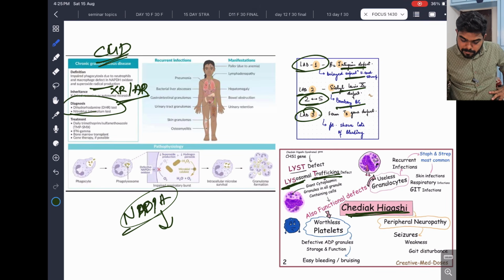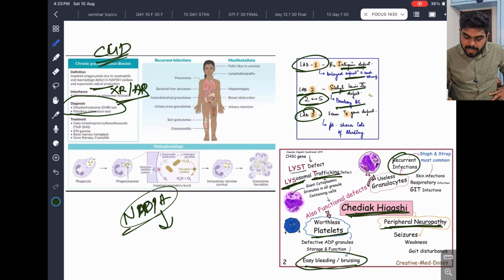Okay, so it's very important. Here, what has happened is these are functional defects and worthless platelets. Thrombocytopenia will happen, so easy bleeding and bruising will happen. Because of this, some peripheral neuropathy and seizures will be there. That is very important. Recurrent infections, so granulocytes are useless. It's all functional defects. Chediak-Higashi is a lysosomal trafficking defect.